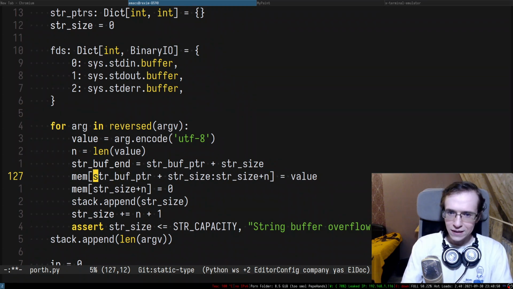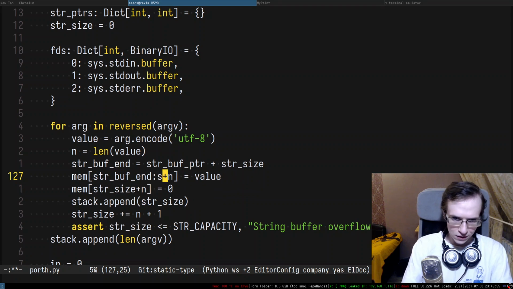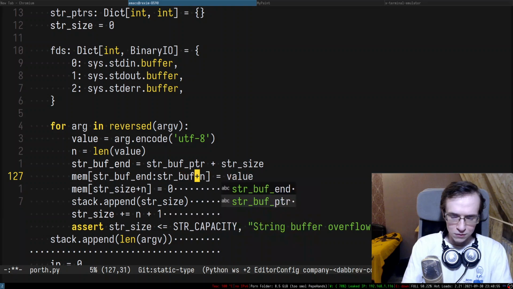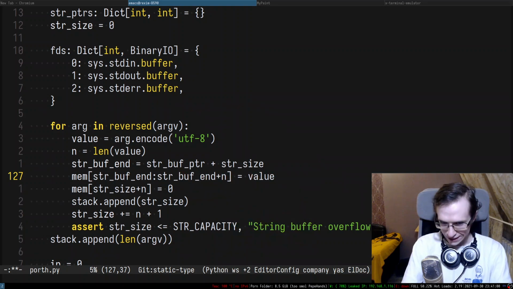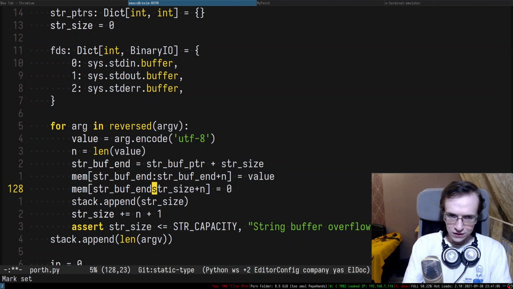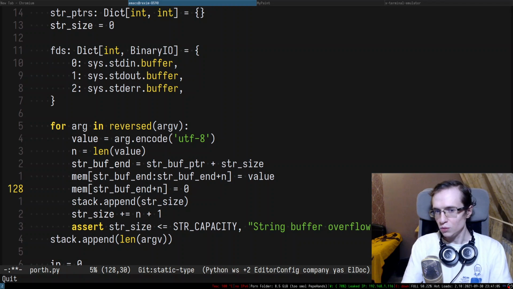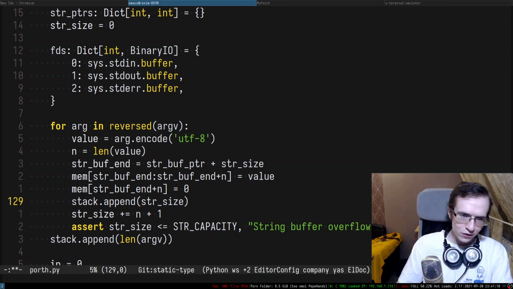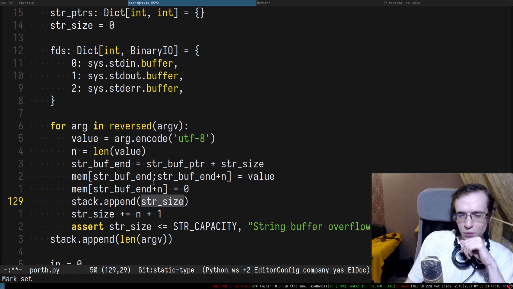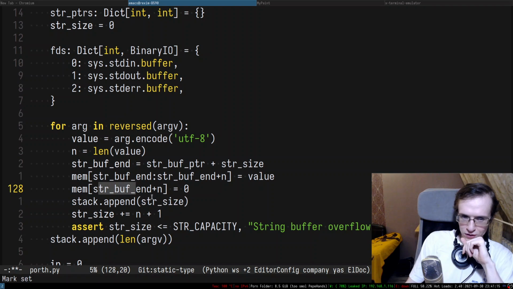So str buffer end, and this one is str buffer end plus n, and we put a value in there. And the interesting thing here is that at the end of this thing we also have to put a 0, because it's supposed to be null terminated, right? And after that we append the string size, rather like the pointer, right? The pointer